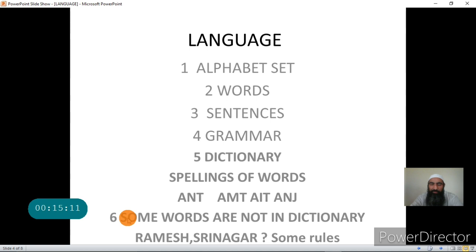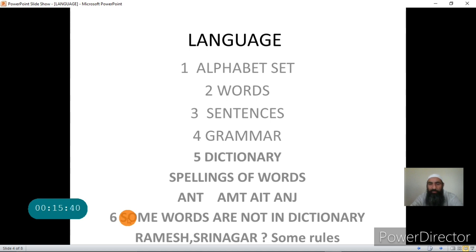These alphabets are combined to form words. The words are grouped to form sentences, but the sentences cannot be formed by whatever combinations we like; they should be combinations that are grammatically correct. And again, the language has a dictionary where we have the correct spelling of the words and the list of all words used in that language.